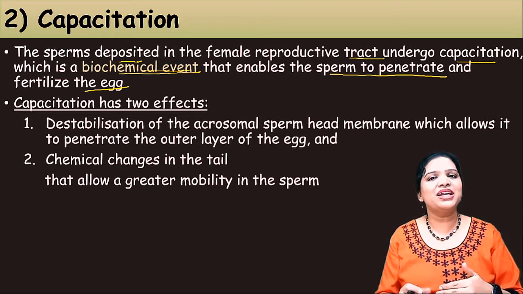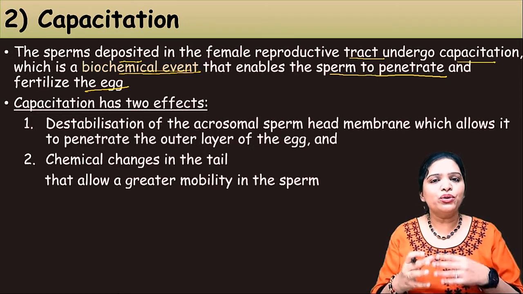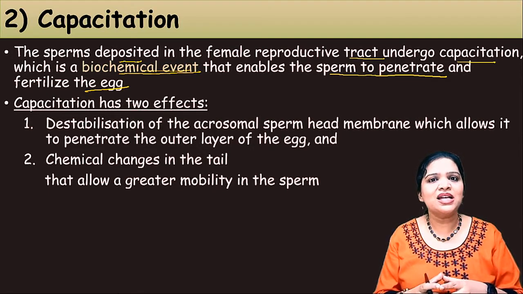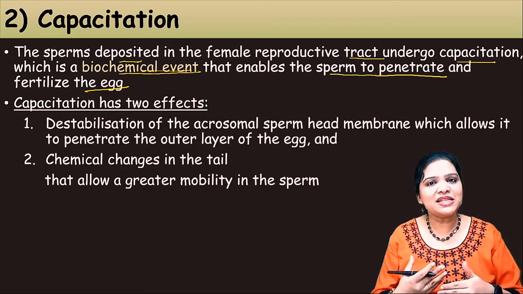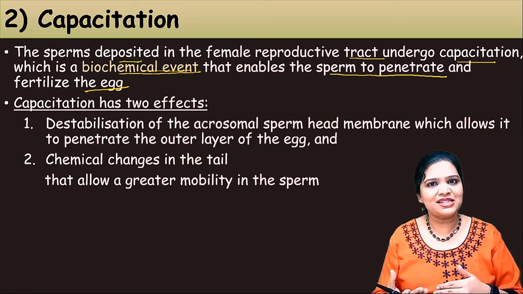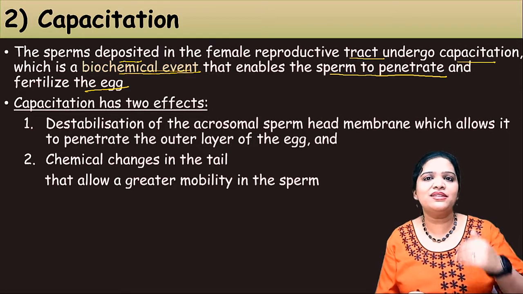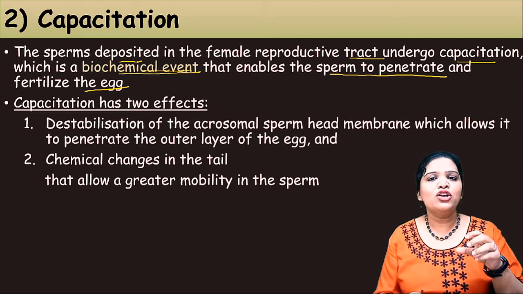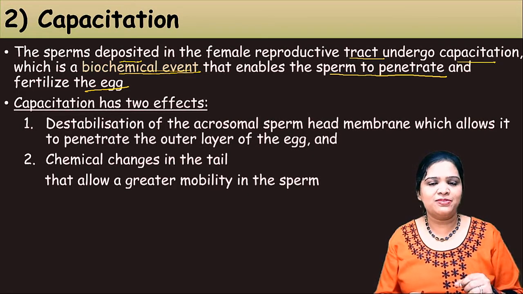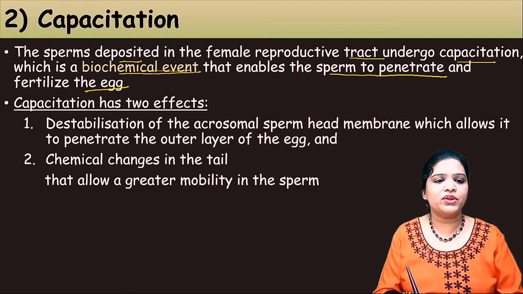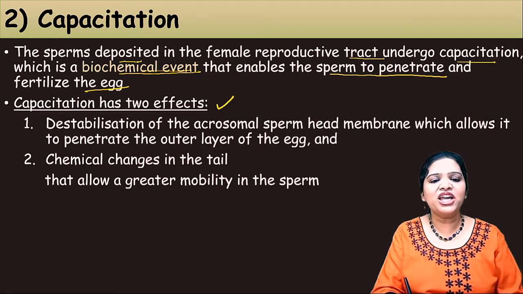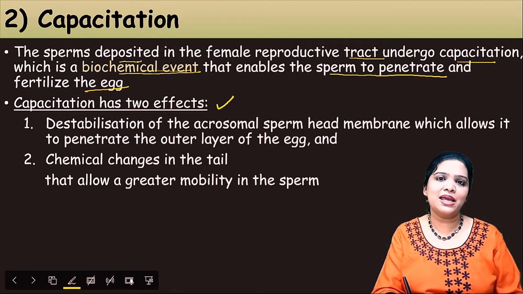Second, some biochemical reactions occur. During this process, the sperm develops its ability to move faster, and also gains some characteristics to penetrate the egg. Those things are called capacitation. That means the sperm improves itself. So here two major things happen in capacitation.